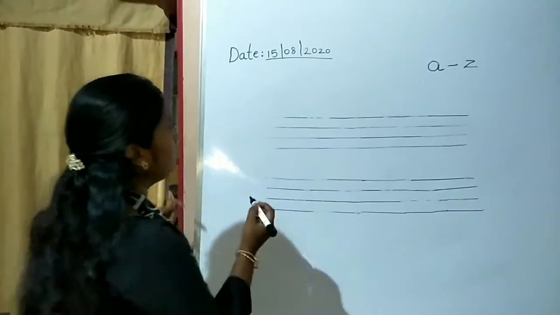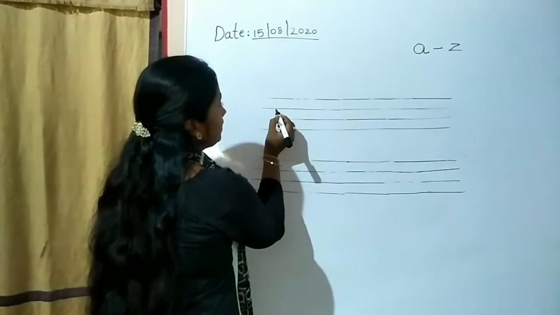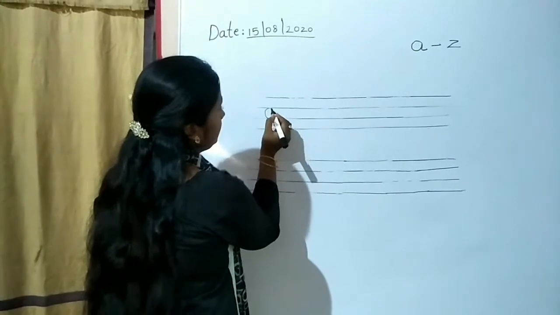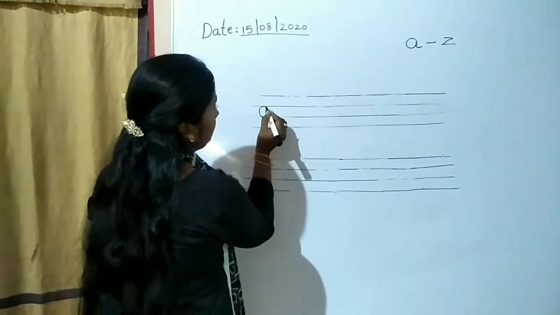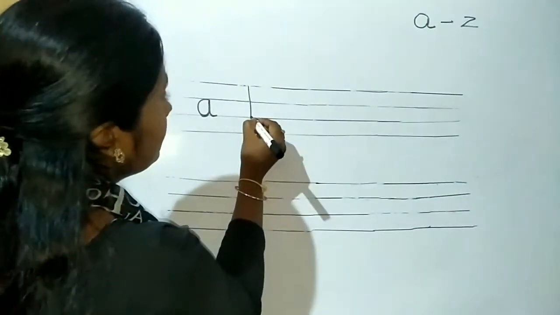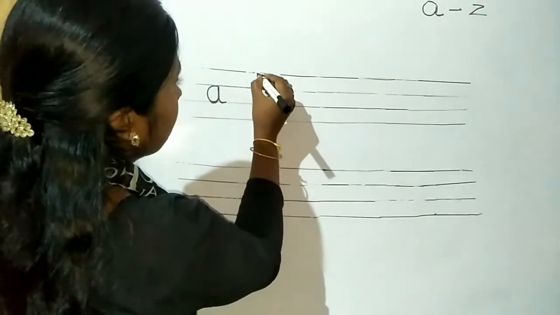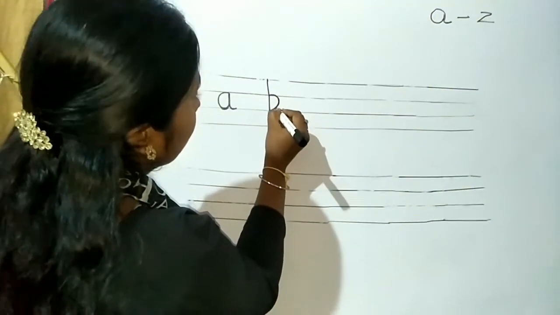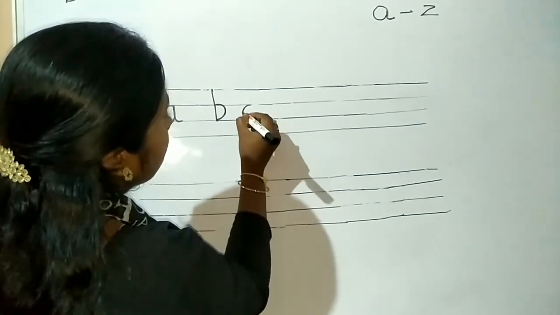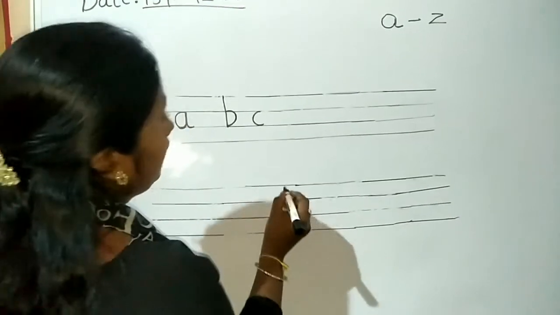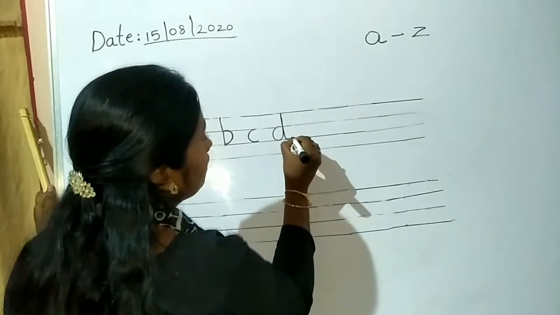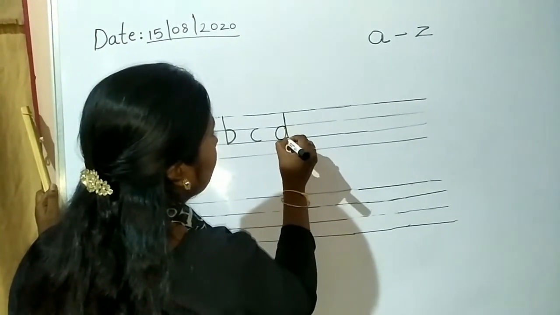Okay kids, see now. In the middle line you have to write it as right here. Okay, this is A. See how to write? This is A. Got it? Next letter is B. See the standing line, then after B again C, small letter C. Next this is D, small D. See now.